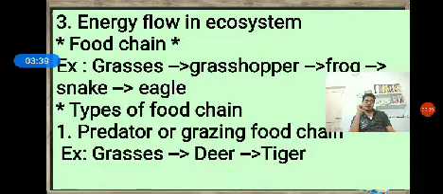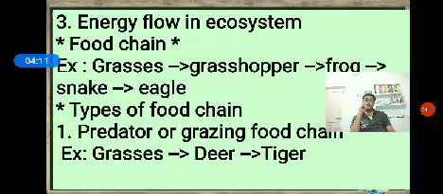Grasses come under the producer community. They prepare their own food by photosynthesis. Such grasses are eaten by grasshoppers. Grasshopper is a herbivore, a plant-eating animal, and comes under the community called consumers, primary consumers. Third, frog. Grasshoppers are eaten by frogs.